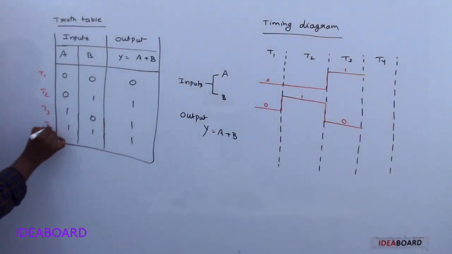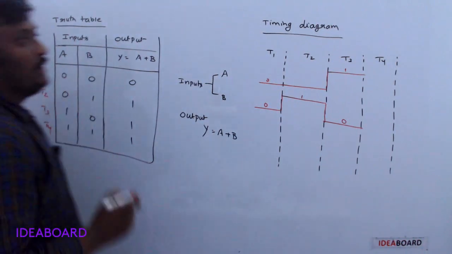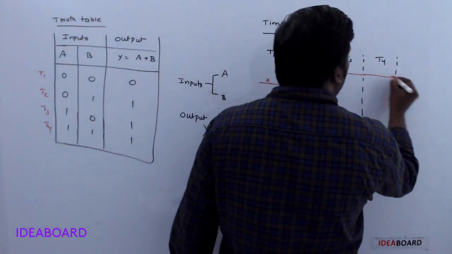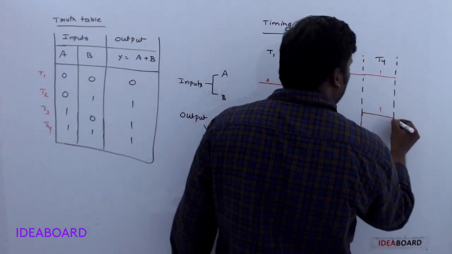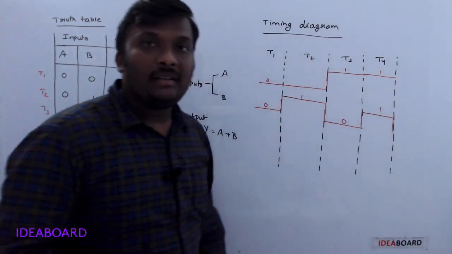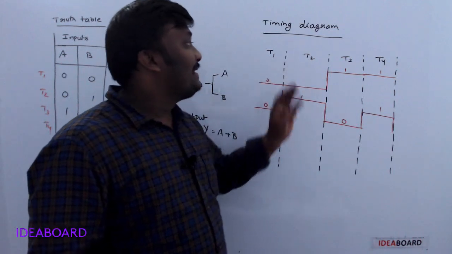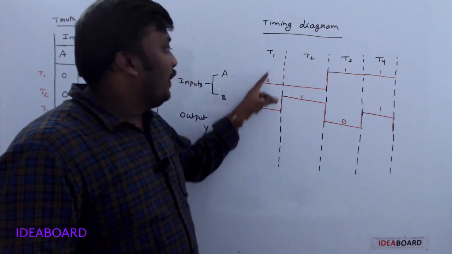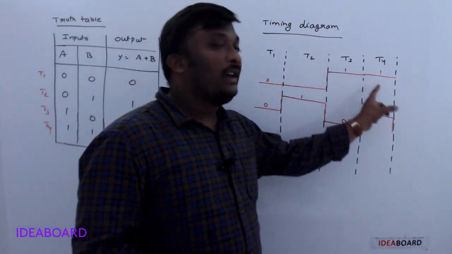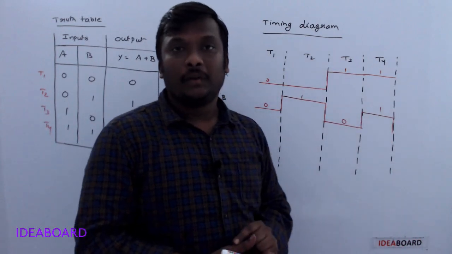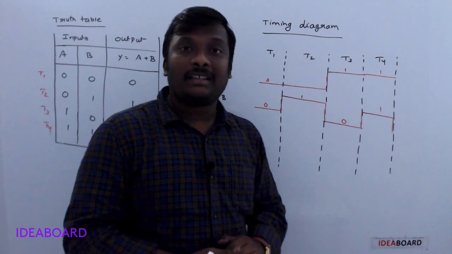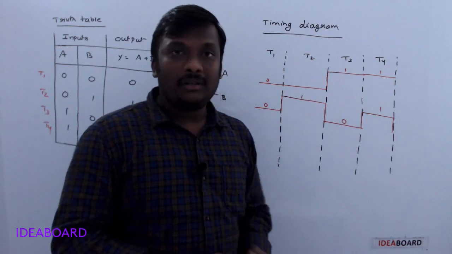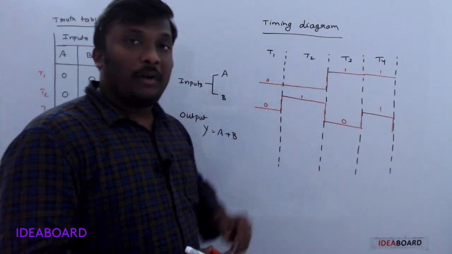And at time cycle t4, A is 1, B is 1. So A is 1 here, B is again 1 here. Understand? In this way, we can represent the input waveforms in terms of digital pulses. Initially I said 0 means 0 volt, 1 means plus 5 volt. Do you remember? So please keep these points.